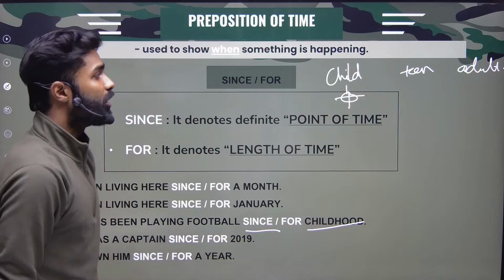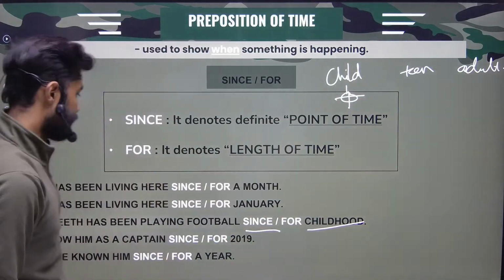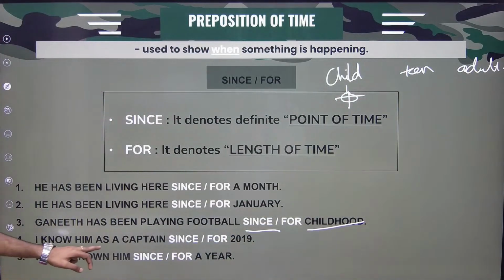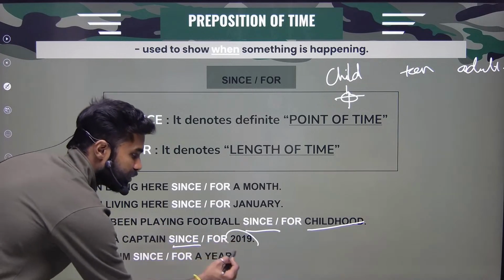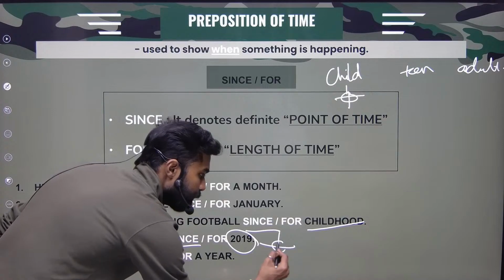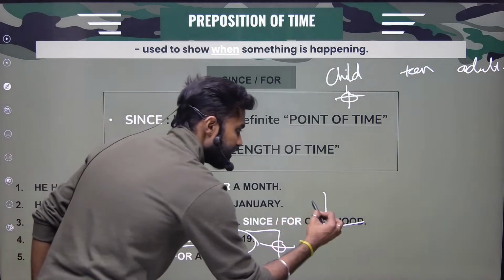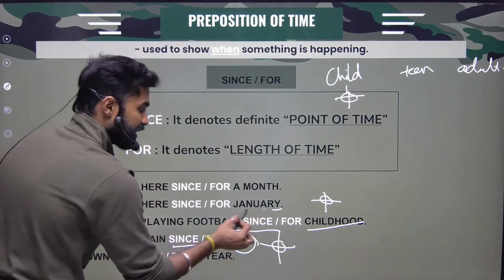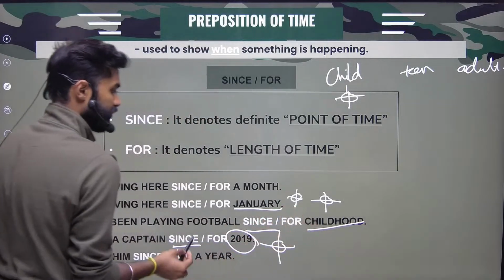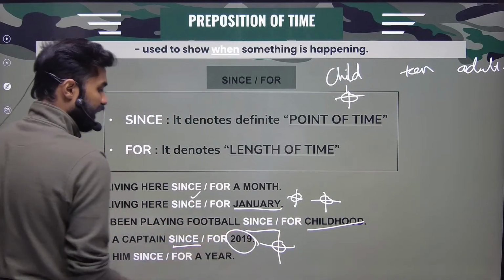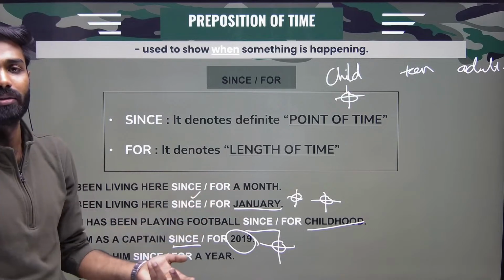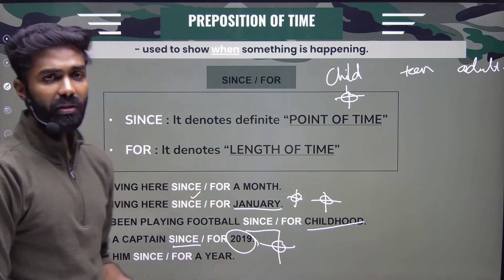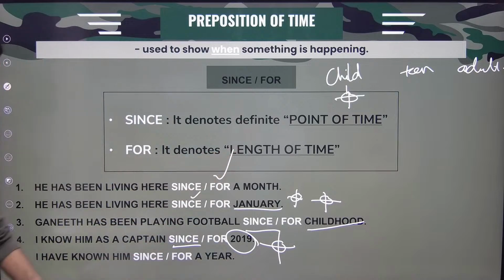Childhood. Okay? Not adulthood or teenage. Clear? I know him as captain since 2019 will be correct because 2019 is an exact point of time. Okay, childhood is an exact point of time. January is an exact point of time. So here since will be my answer. But here month means I don't know what month it is. So I'll roughly take 30 days. That is why for is correct.